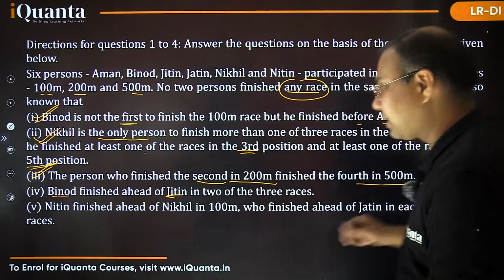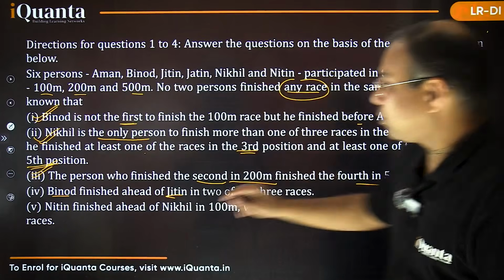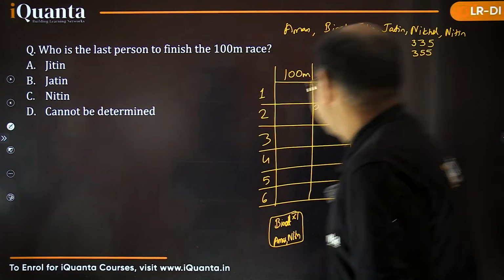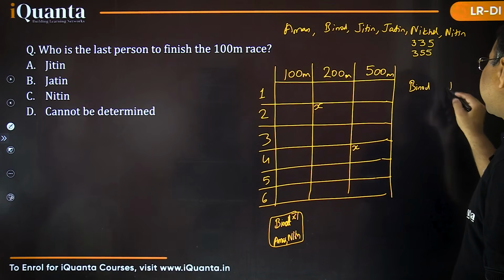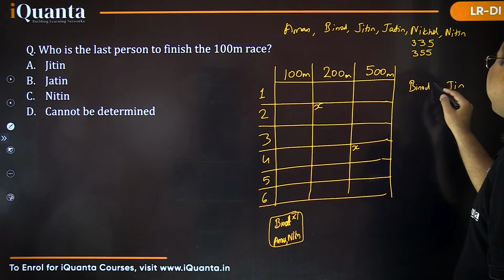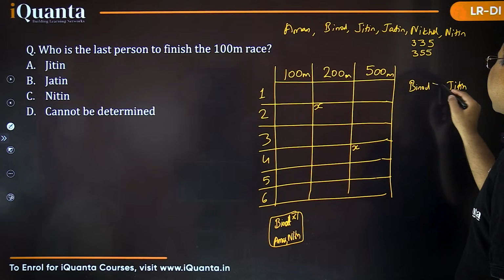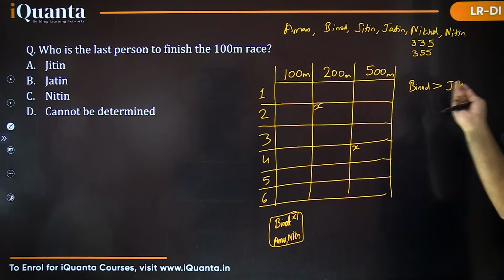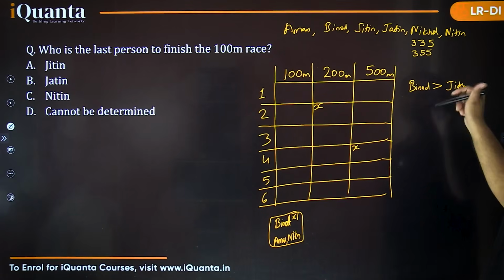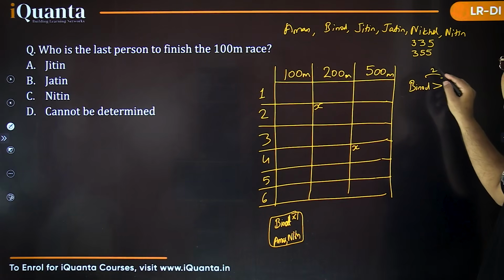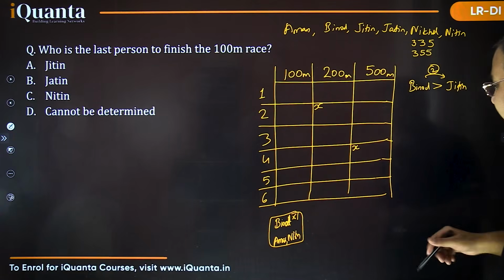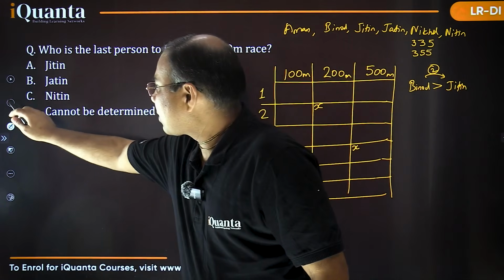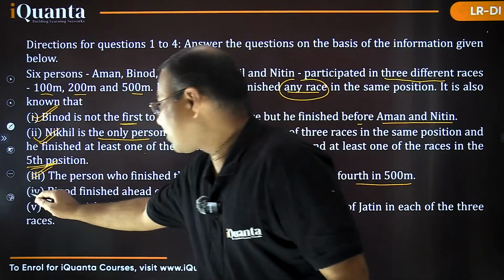Okay, so लिख लेते हैं इस बात को भी. So Binod finished ahead. तो यहाँ पे लिख लेते हैं कि Binod जो है वो Jitin से आगे है. Binod is having a better rank. So I'm writing in this way. So Binod has a better rank than Jitin in exactly 2 races. So 2 races. Which 2? I don't know. That we need to see. But Binod is ahead of Jitin in exactly 2. बढ़िया, आगे चलते हैं. We are on the last point, I guess. Yes, the 4th point also we have written. We are on the last point now.